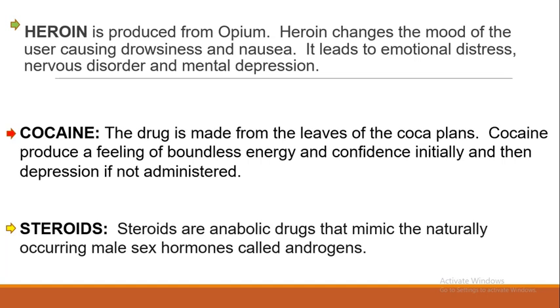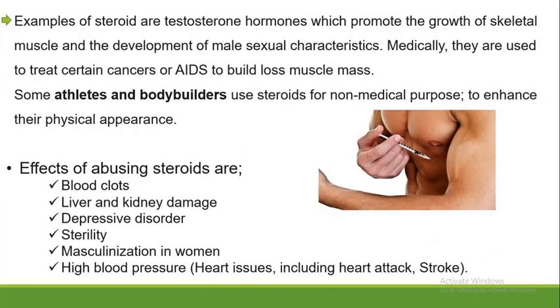Steroids are anabolic drugs that mimic the naturally occurring male sex hormones known as androgens. A common one here is testosterone. So examples of steroids are testosterone hormones, which promote the growth of skeletal muscles and the development of male sexual characteristics. Medically, they are used to treat certain cancers or AIDS because of the loss of muscle mass, meaning people suffering from sickness such as AIDS and cancer begin to lose weight. So one of the recommendations for them is to give them steroids to help them gain some of their body mass.